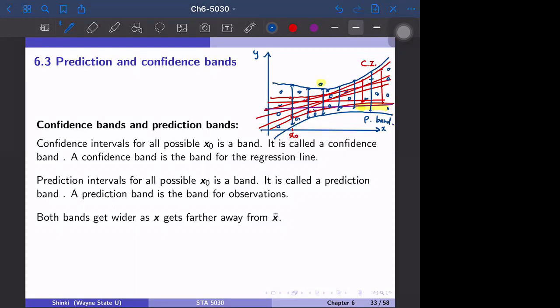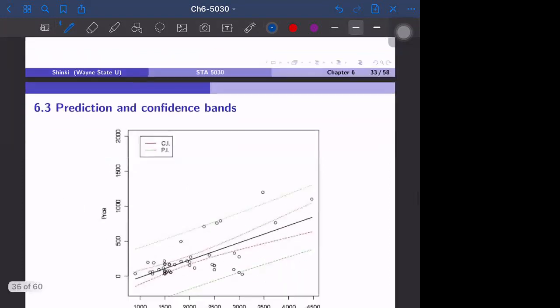Both bands get wider as x gets farther away from x bar. The center is around here, maybe x bar is around here. If x naught is far away from x bar, generally the confidence band and the prediction band get wider.